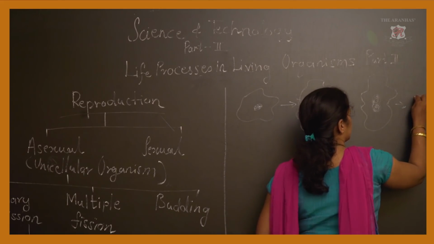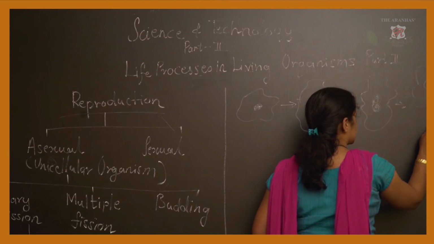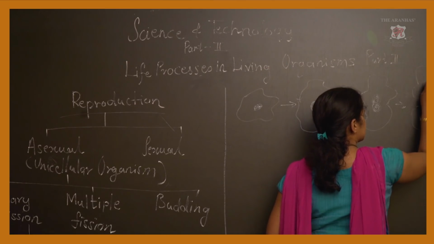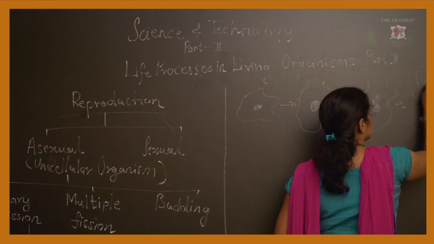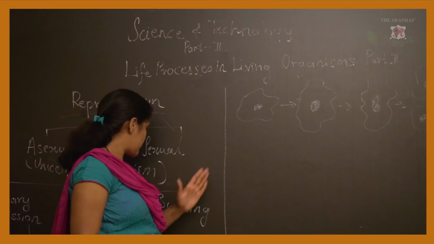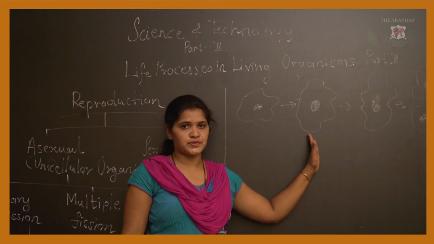After that the two cells are formed. The nucleus separates into two different cells and two amoebas are formed. This is called simple binary fission. I hope all of you understood, right.